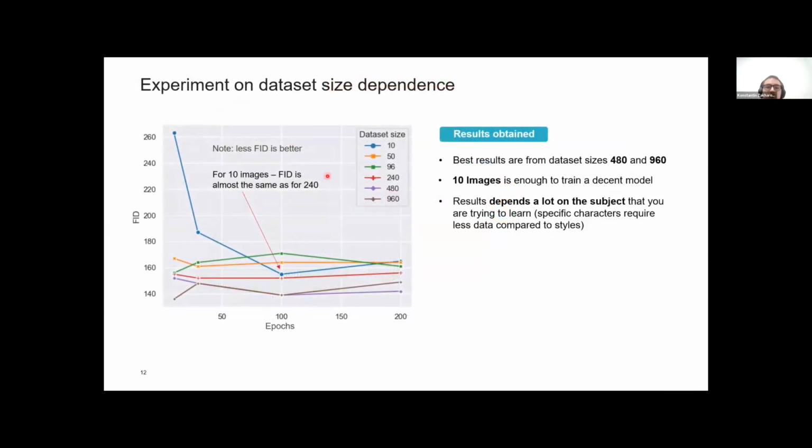First, we tried to see how much data we actually need to translate style. So we tried different dataset sizes, and as you can see, even a dataset size of 10 is enough to get a good FID. For example, in this case, we got about the same FID at dataset size 10 as with dataset size 240. Also, we observed that the model saturates at about 480 pictures, so adding more doesn't improve the results.